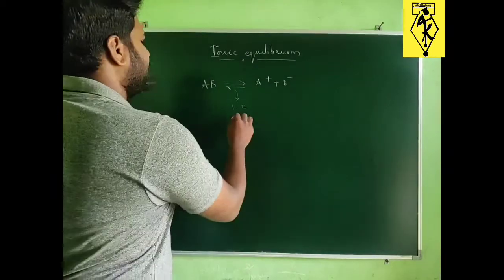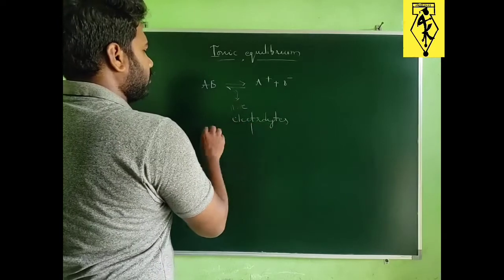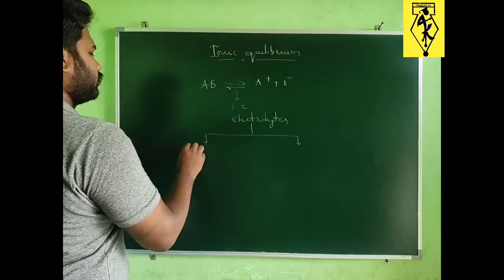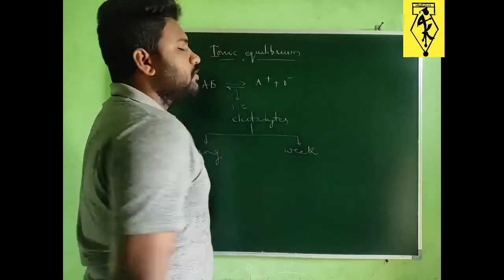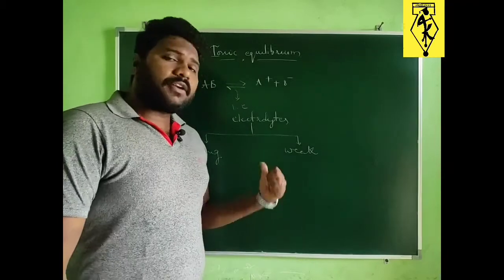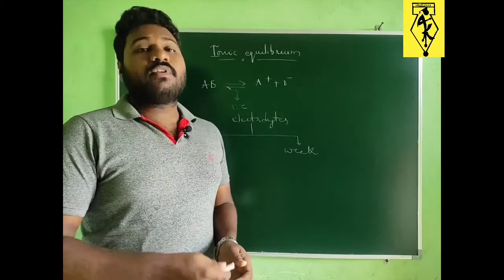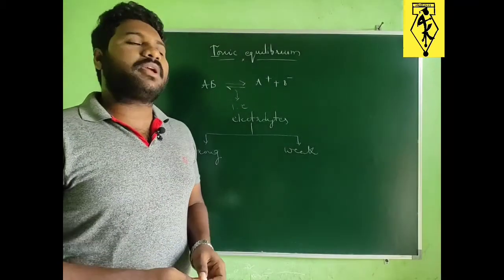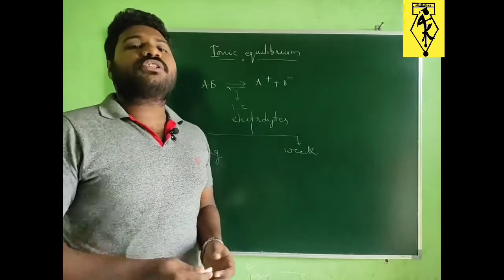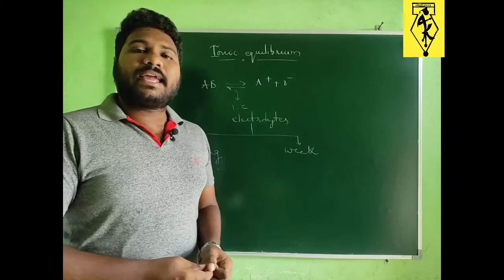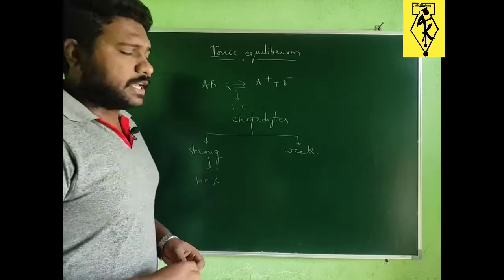First of all, electrolytes. There are two types again: strong electrolytes and weak electrolytes. Strong electrolytes are the compounds which are completely ionized or dissociated in a solvent. That can be called strong electrolytes. So for strong electrolytes, the degree of dissociation or the degree of ionization is 100%.